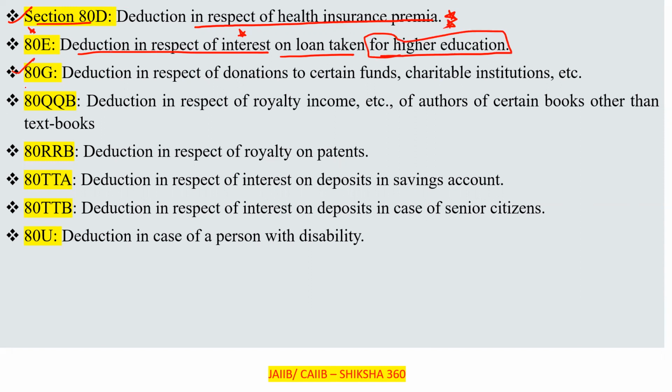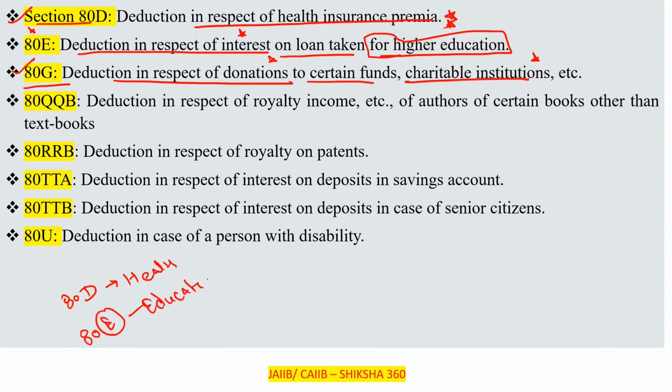Next one, after 80E, that is 80G. 80G is deduction in respect of donations to certain funds or charitable institutions, clear. So I request all of you, please remember that: 80D, D for health; 80E, E for education; 80G, G basically charitable institutions or donations.